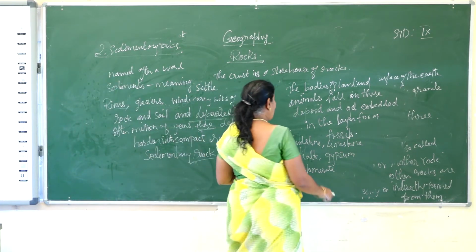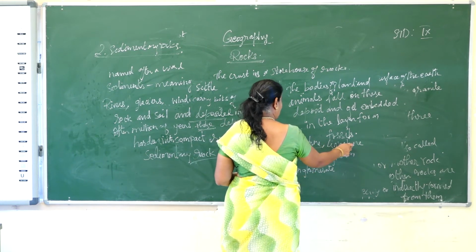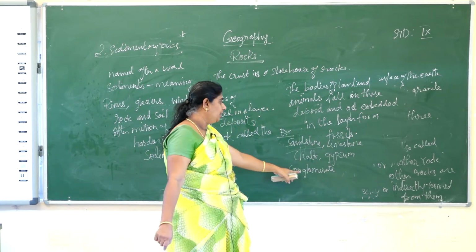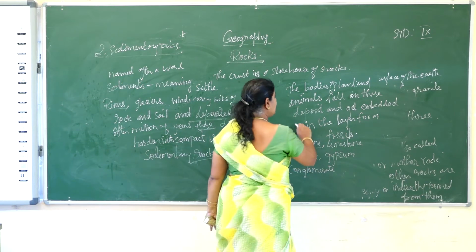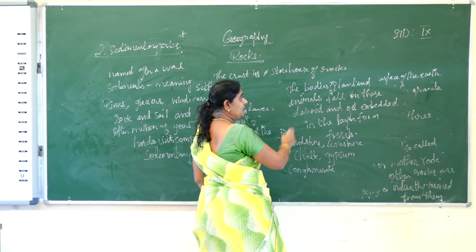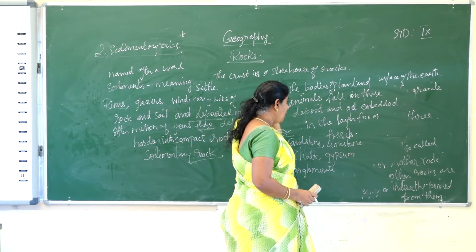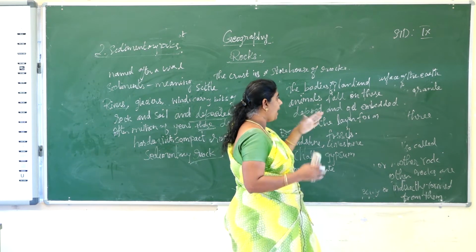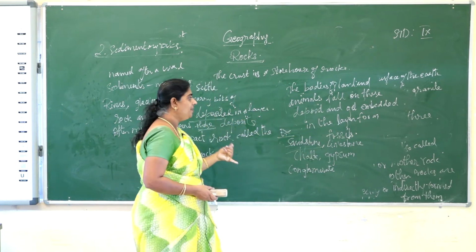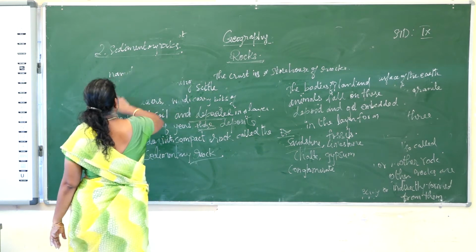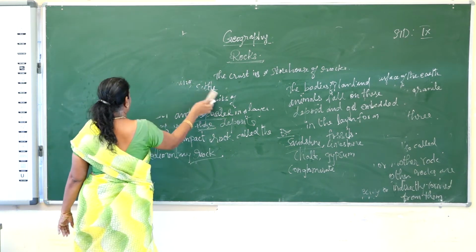Examples are sandstone, limestone, chalk, gypsum and conglomerate. And what about the fossil? The dead bodies of plants and animals fall on these deposits and get embedded in the layer to form fossils. Next we will see the metamorphic rock.